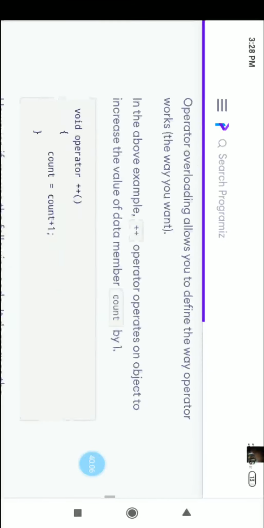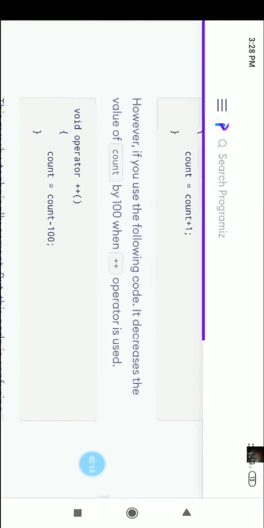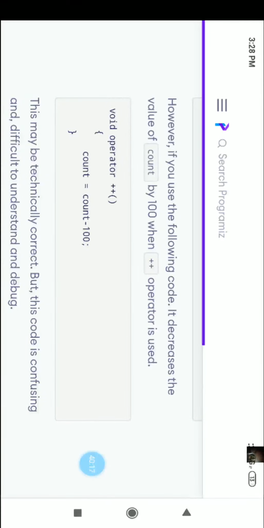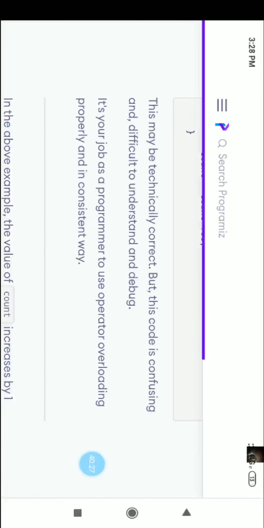So we already discussed that. Void operator plus plus is the syntax for the declaration of the operator overloading. Count equal to count plus 1. However, if you use the following code, it decrements the value of count by 100 when the plus plus operator is used: void operator plus plus, count equal to count minus 100. This may be technically correct, but this code is confusing and difficult to understand and debug. It is your job as a programmer to use operator overloading properly and in a consistent way.